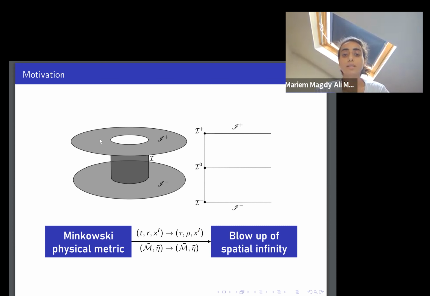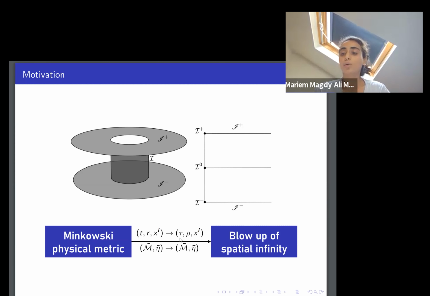The details of obtaining this representation in Minkowski are not very interesting for the talk. However, if we start from Minkowski spacetime with the physical coordinates, and apply some coordinate transformation as well as a conformal transformation, then we obtain a conformal metric written in terms of the coordinates tau and rho.